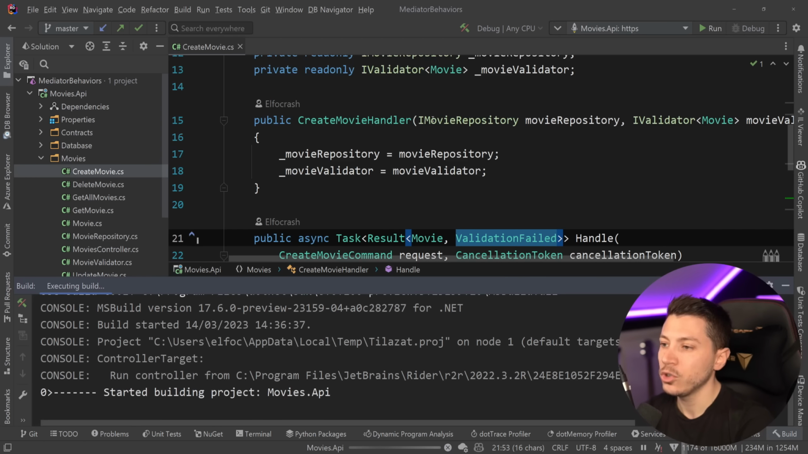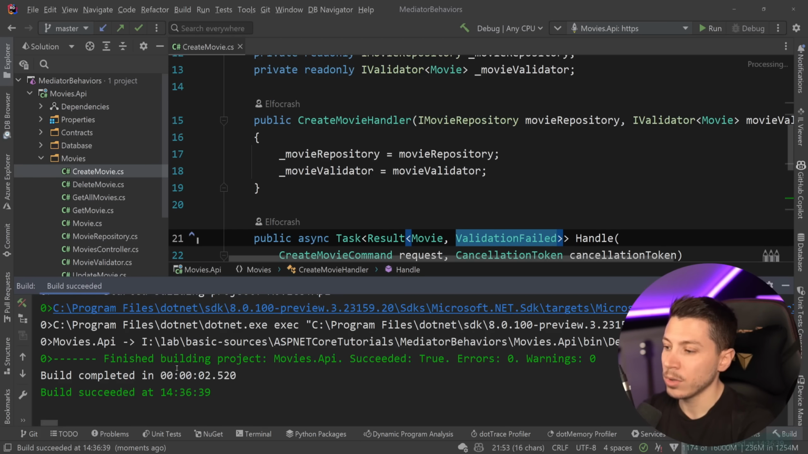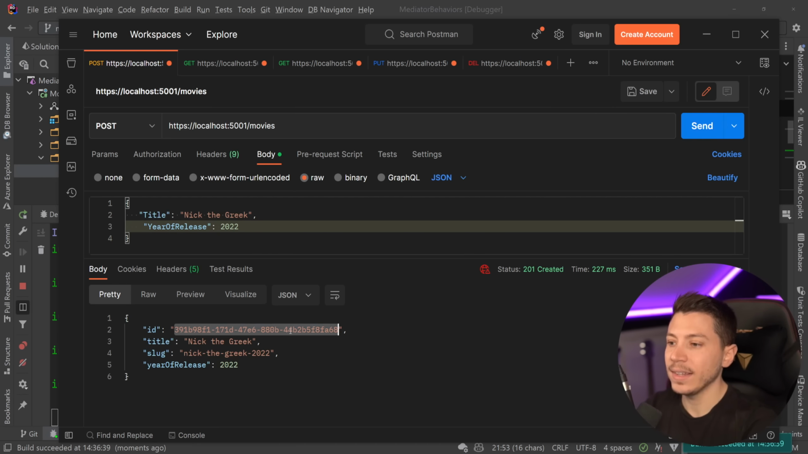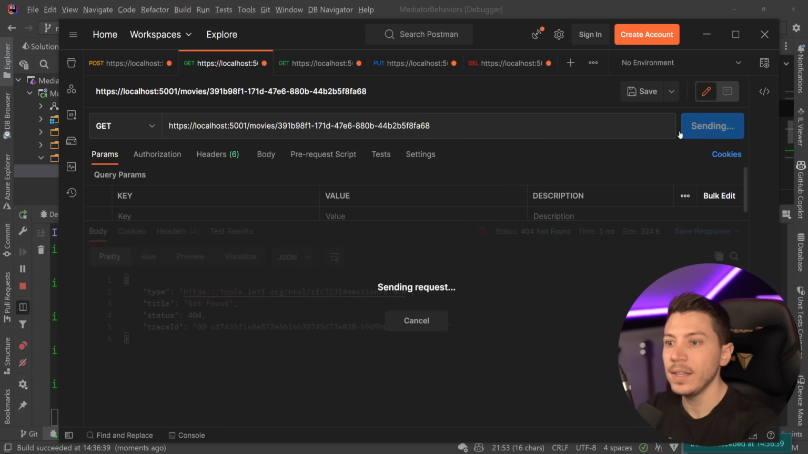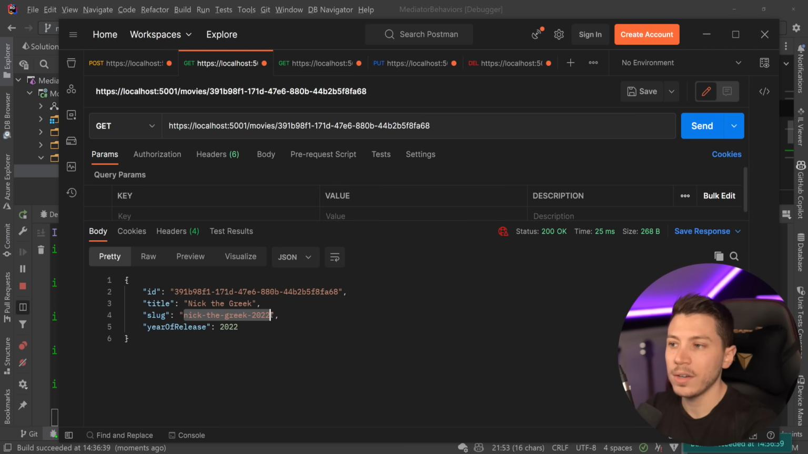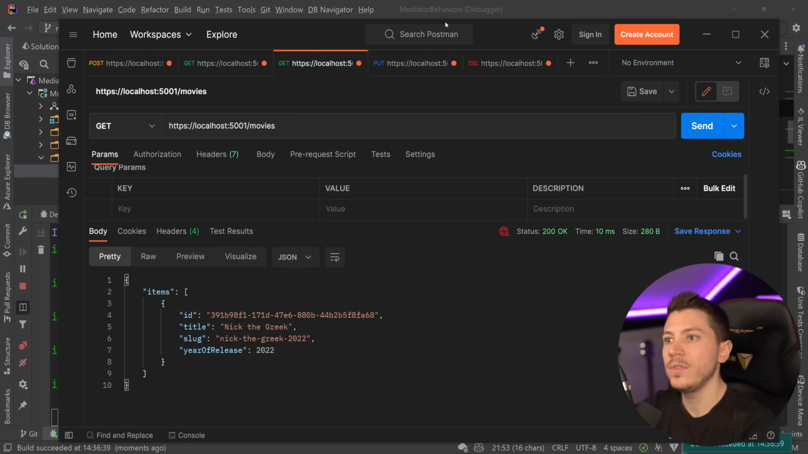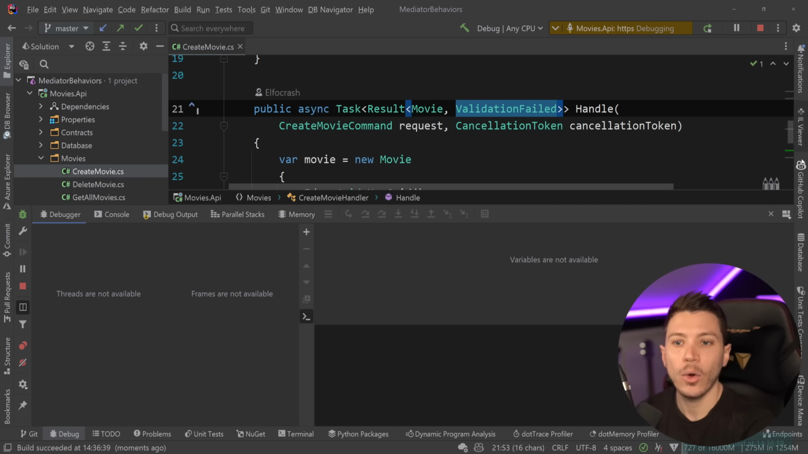Now, very quickly, I'm going to show you how this API looks. So we're going to run this API, go to Postman, and create the classic movie, Nick the Greek. So Nick the Greek is created. I can get that movie using a specific ID, or I can use this URL-friendly slug. So both of them will return it. If it's invalid, we're going to get a 404. We can list all movies, update movies, or delete movies. And that's the whole concept.